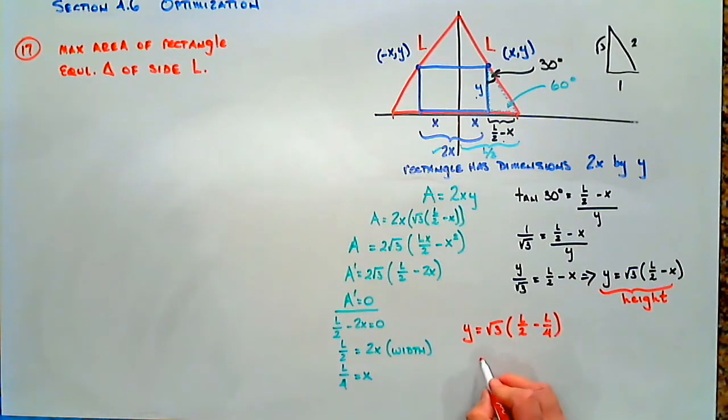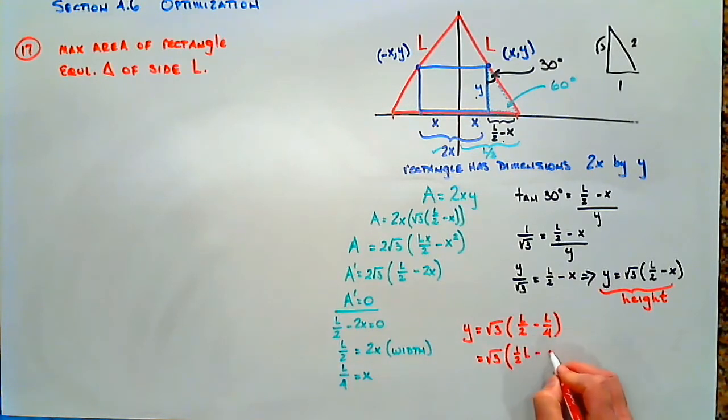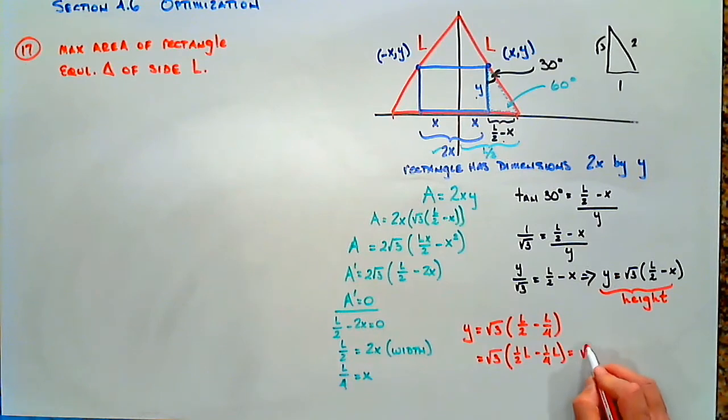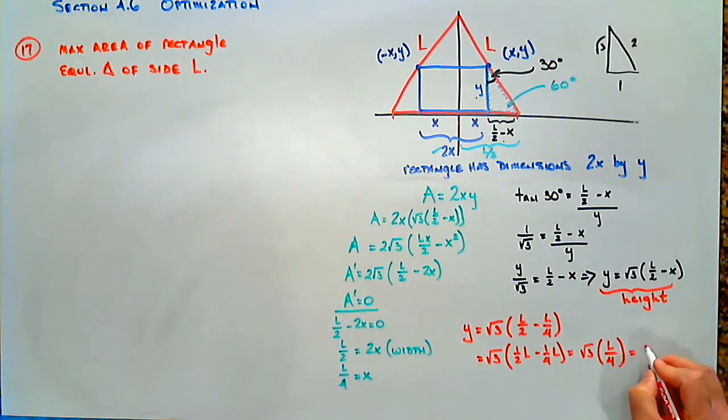Well, if we just rewrite that and think about it logically, this is a half of an L minus a fourth of an L. And we all know if we have half of something minus a fourth, that gives us a fourth. So we're left here with y equals the square root of 3 times L over 4, or root 3L over 4. That's our height.